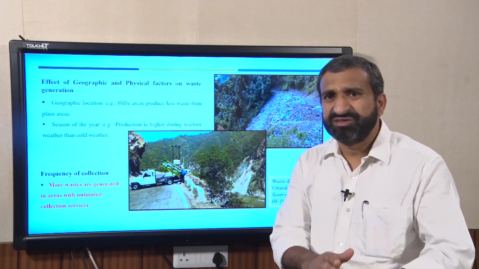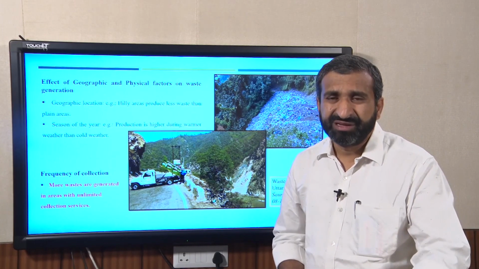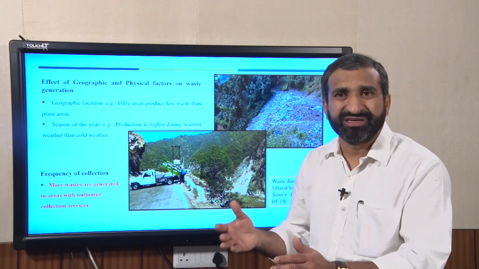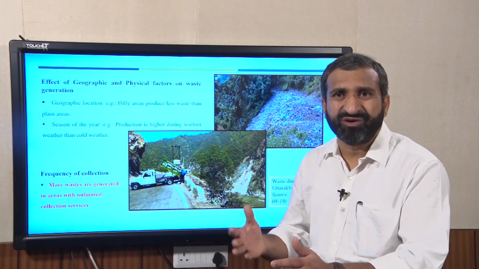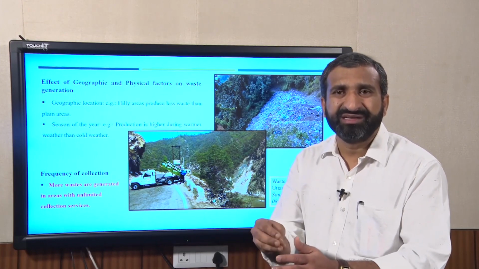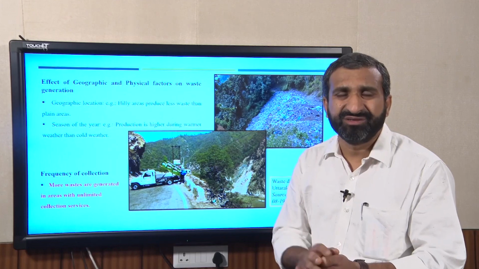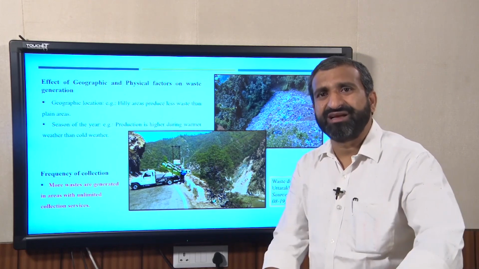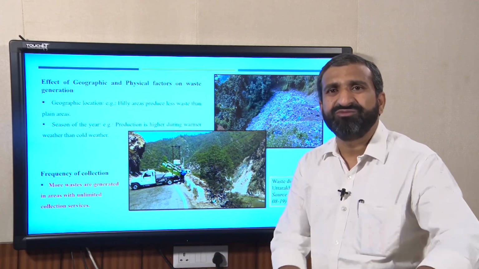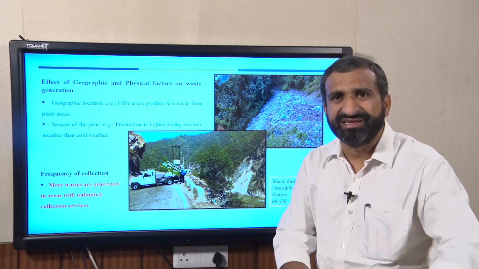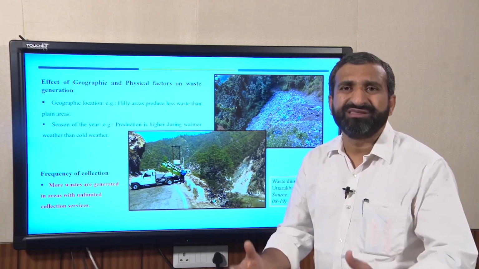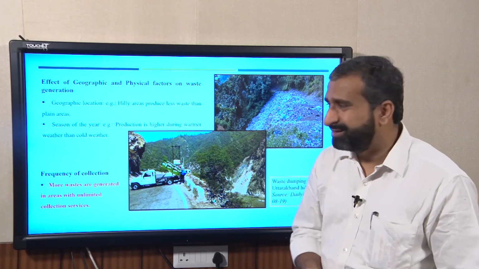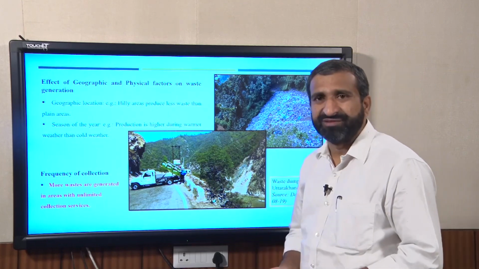The dry waste need not be collected every day, but wet waste will be collected every day, because you can't store biological waste at the household level for 1 or 2 days. So, wet waste is collected daily and dry waste once in a week or on alternate days. Obviously, your waste generation can also be reduced by managing the proper collection frequency.